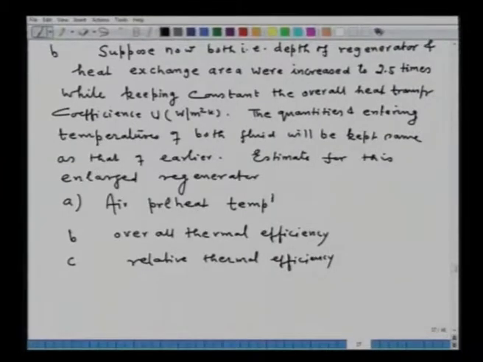Now note that in this problem nothing is said whether the flow is counter current or co-current. You have to apply your mind to see first of all how the fluid is flowing. If you do not apply your mind, you are liable to make mistakes to the extent of 99.99%.